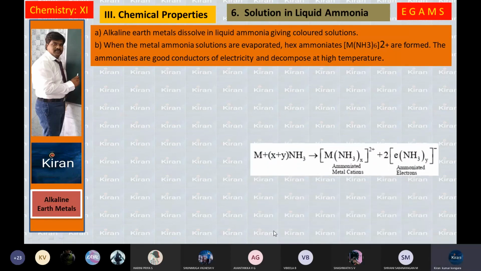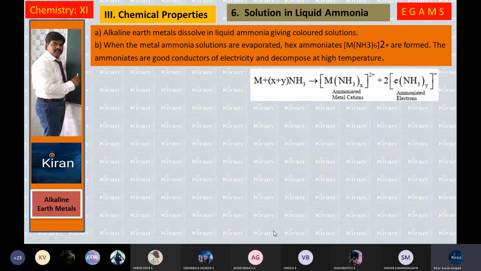This is the chemical reaction which shows the dissolving of metal in ammonia. When metal dissolves in ammonia, you get two different types of ions. One is a positive ion, another is a negative ion. This is the ammoniated metal cation, and this is the ammoniated electron.